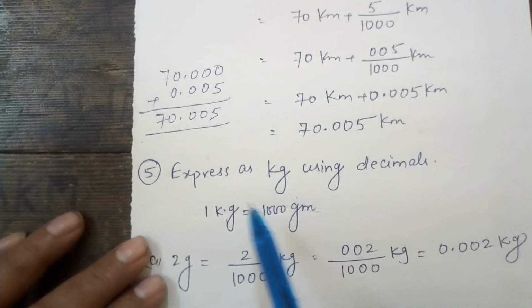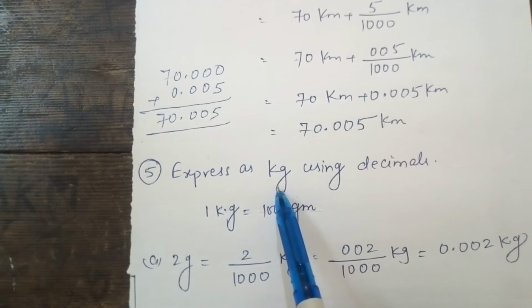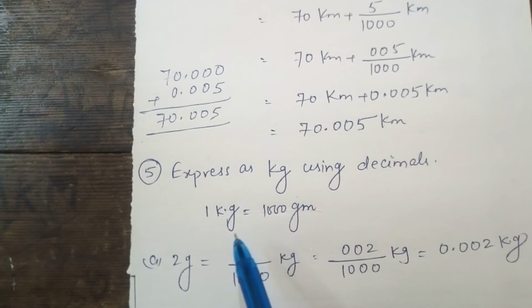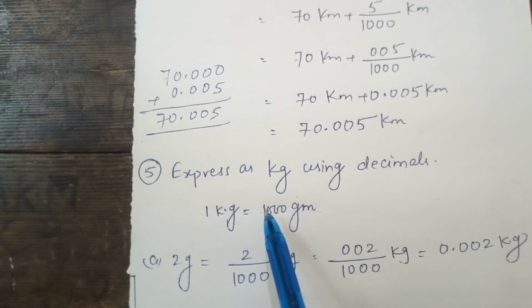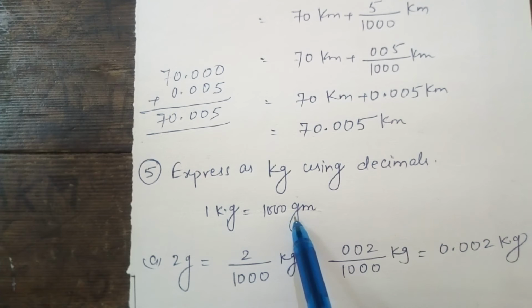Your next question is express as kilogram using decimals. Kg means kilogram. For this question we will apply the relation 1 kg equal to 1000 gram.